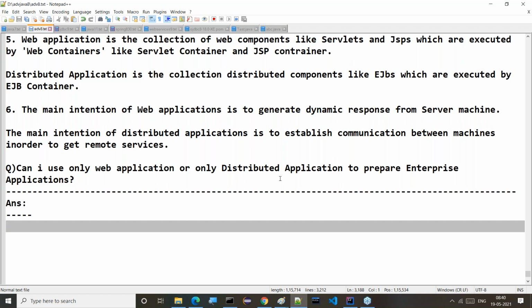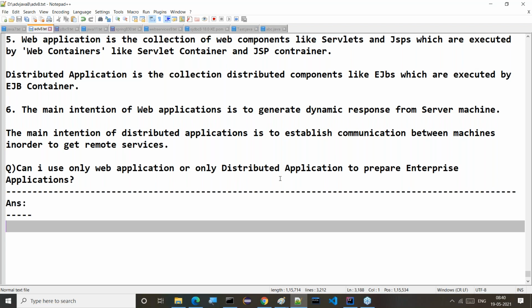Now tell me, guys, can I use only a web application or only a distributed application to prepare an enterprise application? This is the question, and you have to give the answer. All of you respond.